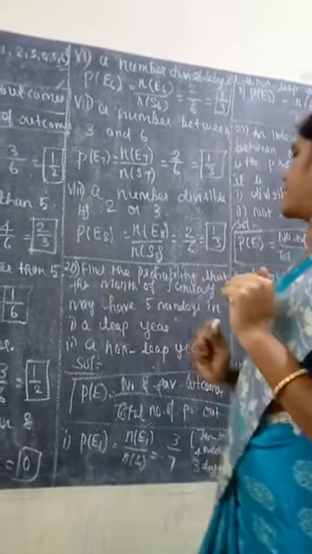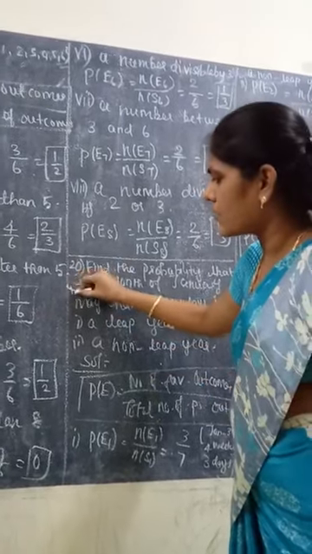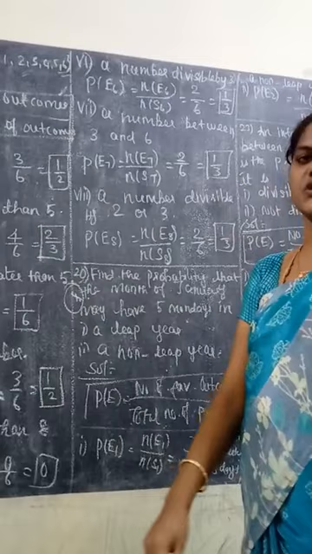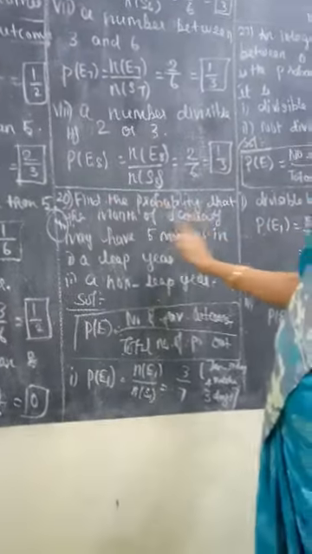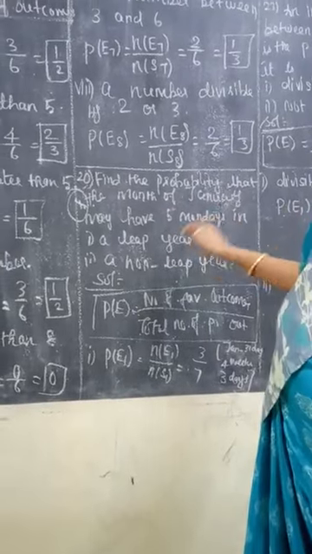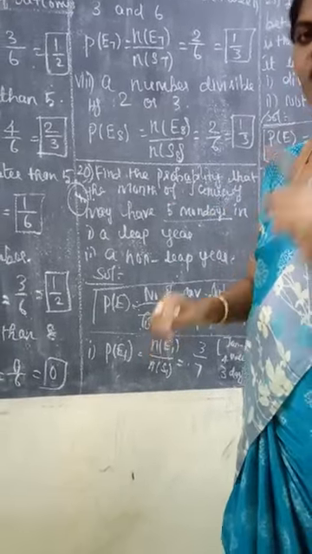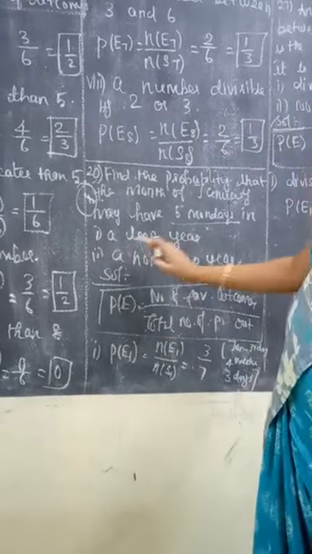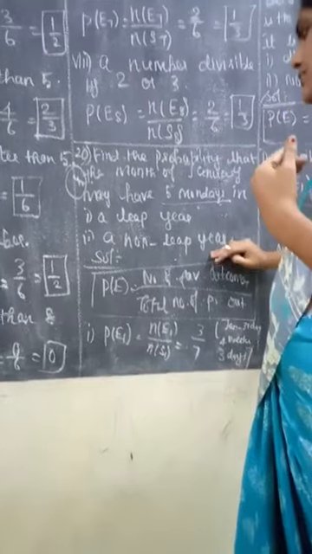Next question, 20th question. Listen, it's a little bit different question. It's a very important model. Finding leap year conditions and non-leap year conditions is very important. Find the probability that the month of January may have 5 Mondays. So in January alone we have 5 Mondays. Using this condition we need to find the leap year value and non-leap year value.